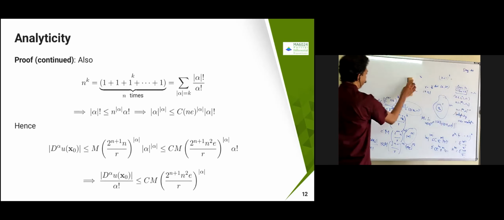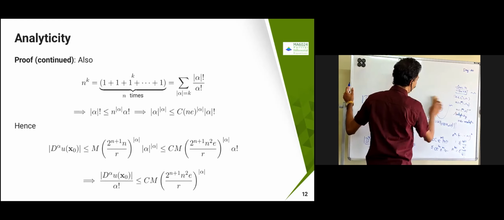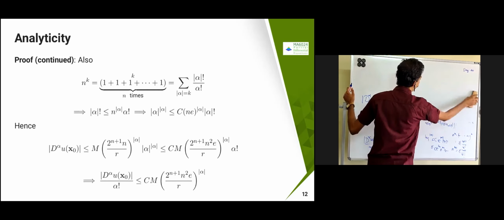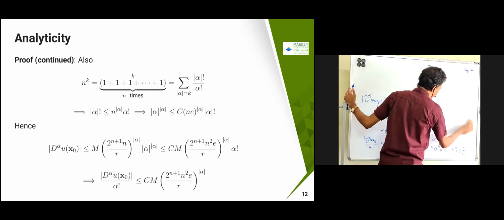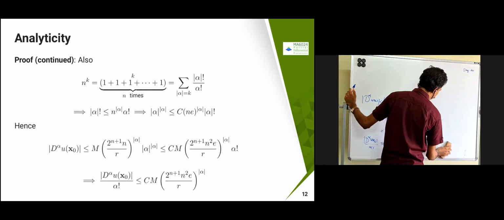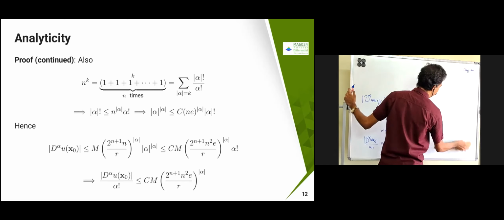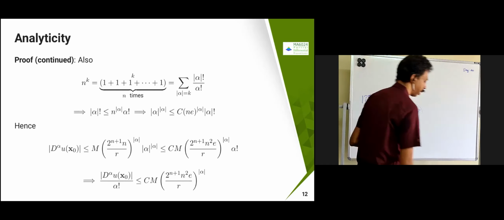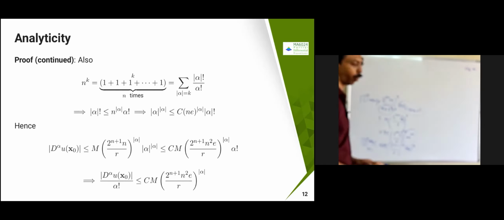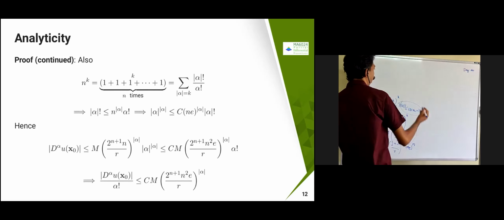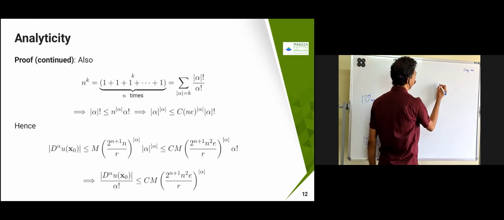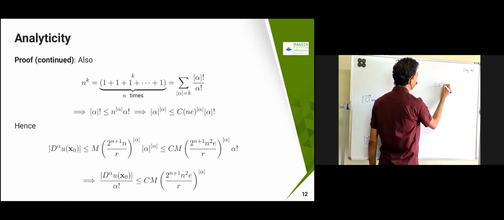you will get something in terms of t power alpha is going to come. Because it is not only square etc. is going to come, many other things are going to come. So in that case, in your Taylor series expansion, you are going to find what is your series. You are trying to write a series and then you are going to find what estimate is going to come. So I'm just trying to find whether this series is going to converge on e power alpha of u of x naught.